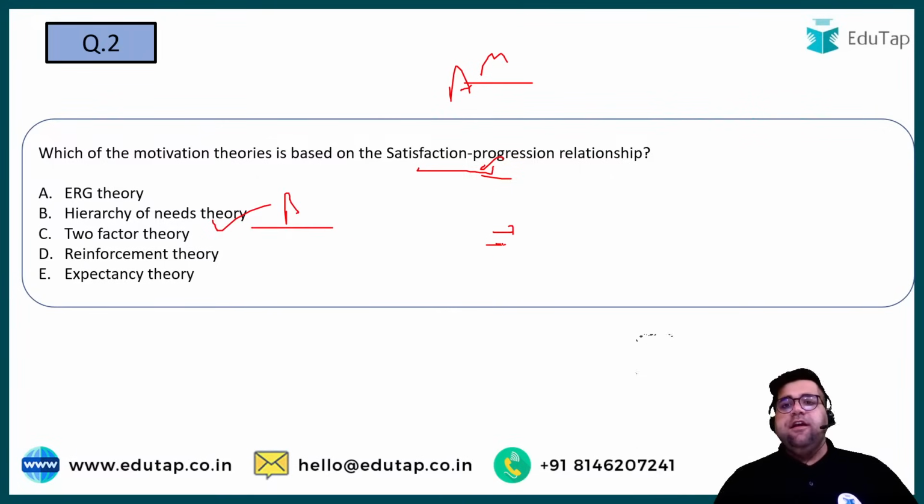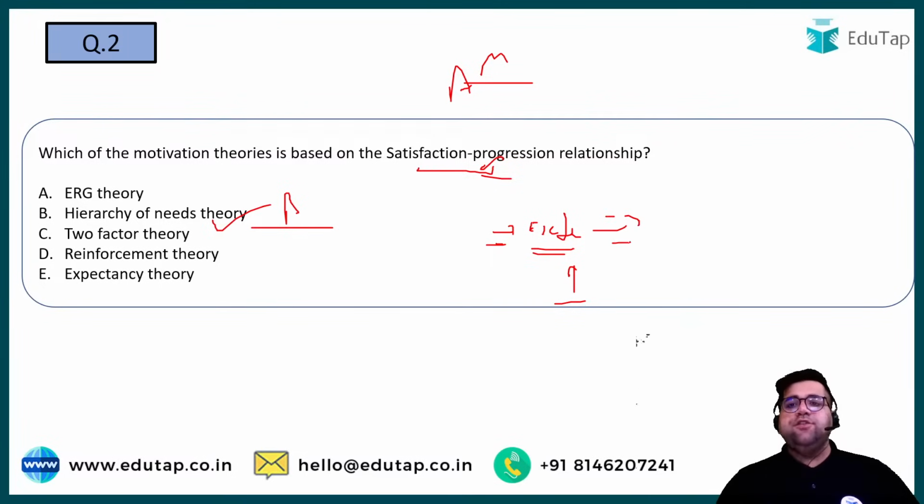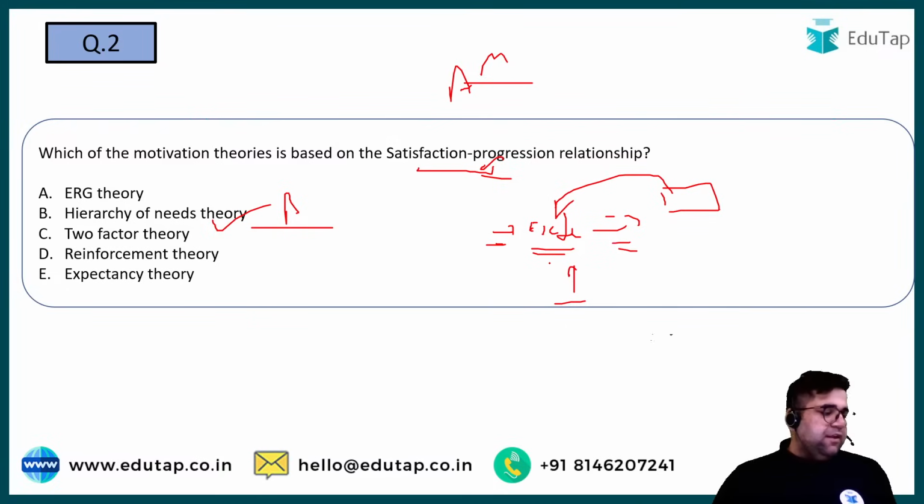But if I ask you over here, how many needs are there in the extended Maslow theory? Then what will be your answer? Please give me your answer for the extended Maslow theory. And you also have to tell me what is the highest level of need as per the extended Maslow theory.